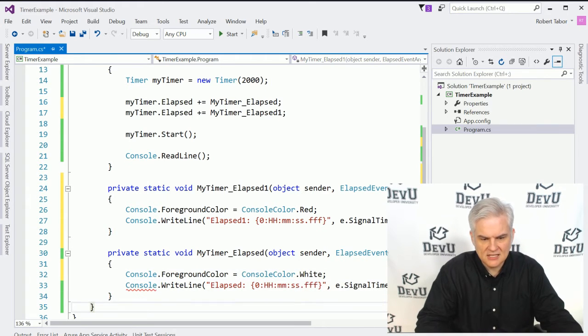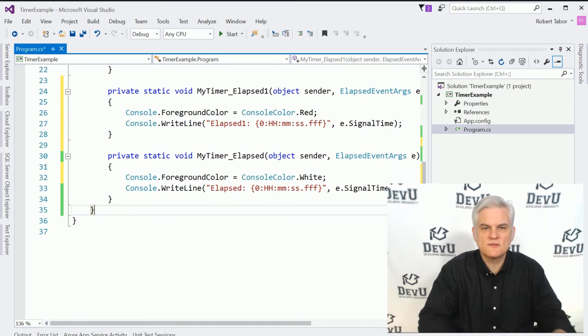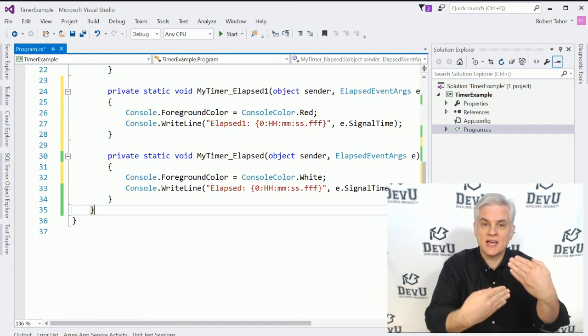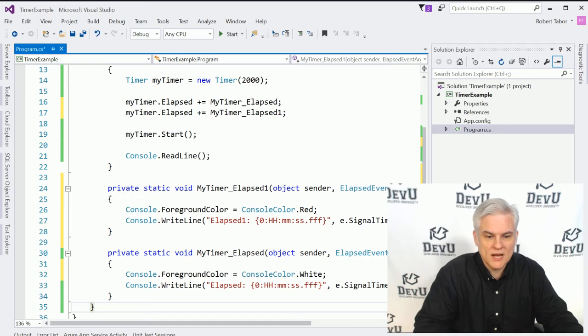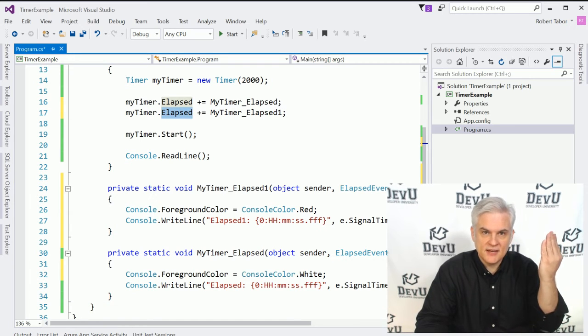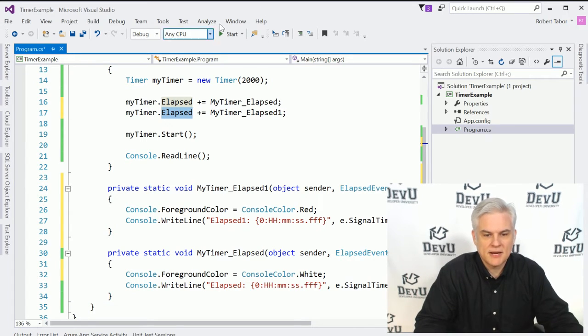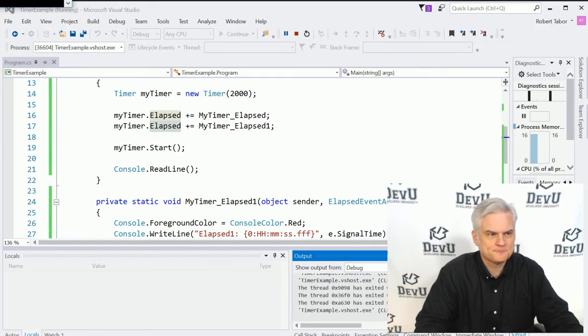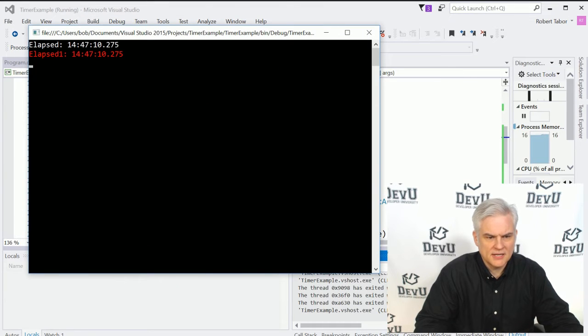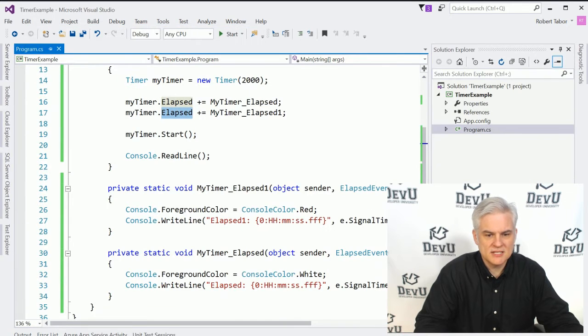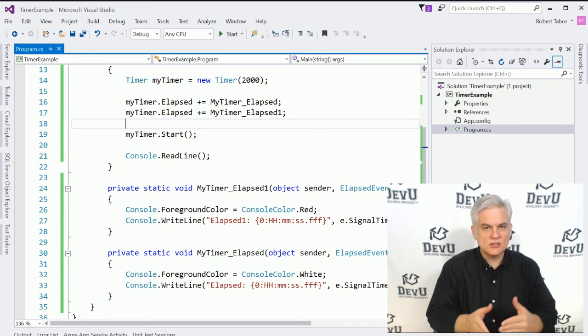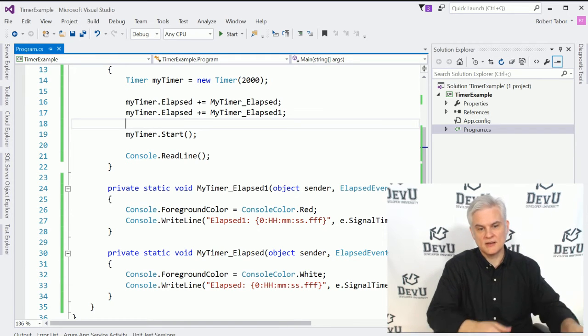All right, so we can see clearly the two different event handlers that are both executing whenever the elapsed event is raised by our timer. Let's run the application. Now we see the pair running every 2 seconds. We could continue adding additional event handlers to the event.